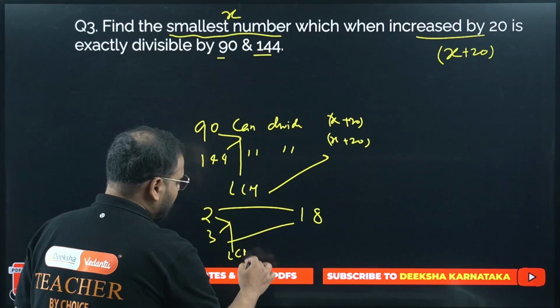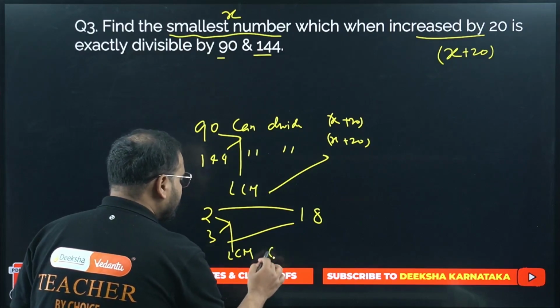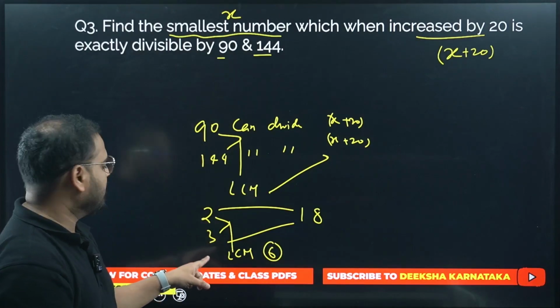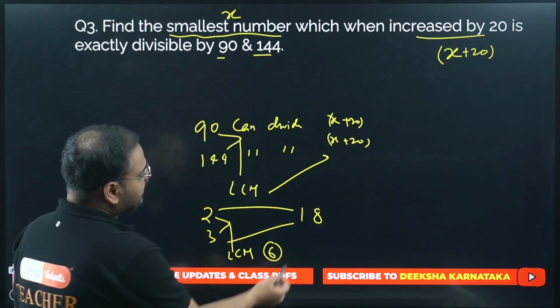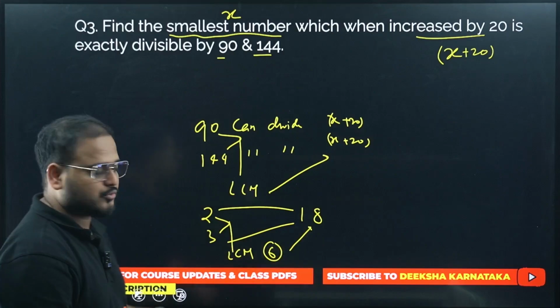What's the LCM of 2 and 3, bacha? LCM of 2 and 3 is 6, no? For two different numbers, what is the LCM? A times B. So 2 times 3 is 6. Will 6 not divide 18? Yes. So that's the same concept.